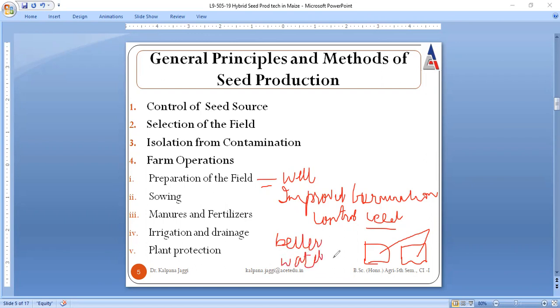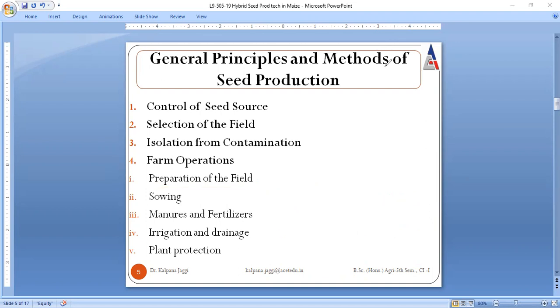There must be better water management, right? So this is all about the preparation of the field. The next is sowing. How is sowing to be done? There is a particular time for the sowing, so that time is to be considered. And whenever sowing is to be done, care should be taken that within the soil there is optimum moisture. While one goes for the sowing, there must be optimum moisture present in the soil.